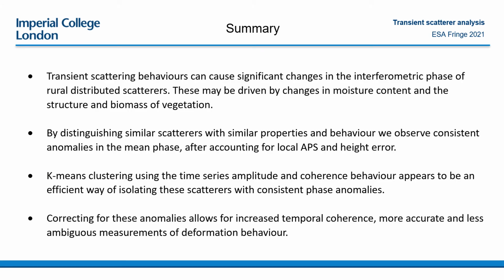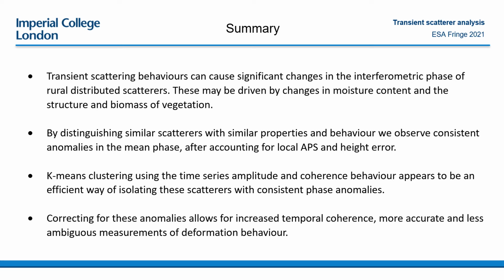Transient behaviour in the scattering can cause complex behaviour in interferometric phase. In rural areas, these phase shifts might be produced by changes in soil moisture content, or changes in the moisture content, structure, and biomass of vegetation. By distinguishing scatterers with similar properties in time series, we can observe consistent anomalies in the mean phase we'd expect after accounting for APS and height errors.